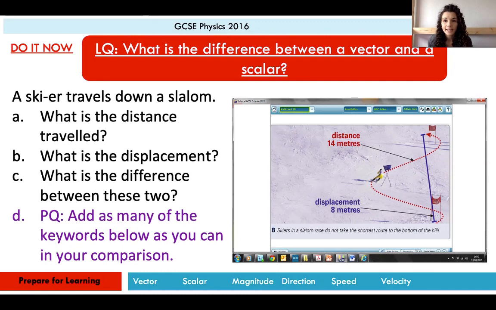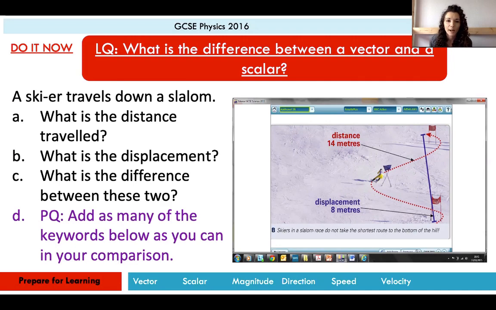So you can see in the picture here, a skier is traveling down a slalom, so traveling down a ski course. Looking at that picture, what is the distance that they have traveled? And which one is the displacement that they have traveled? And can you think what the difference might be between those two? So don't worry if you can't come up with a proper definition yet. We're going to go on and have a look at that in a moment. But can you give any ideas of what the difference is between those two values?